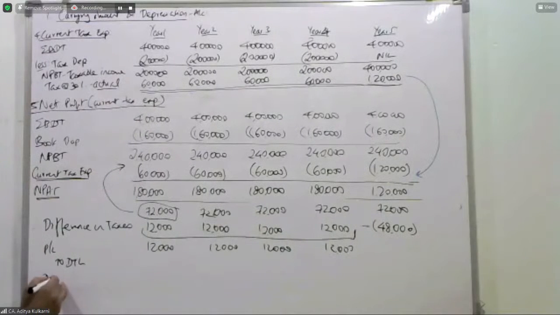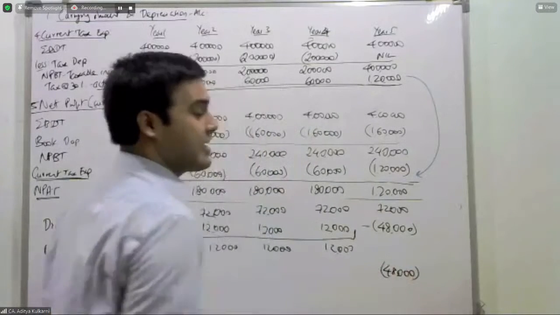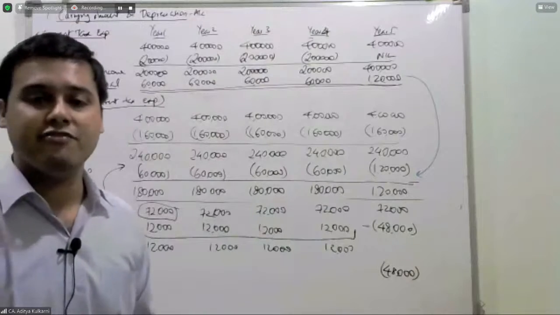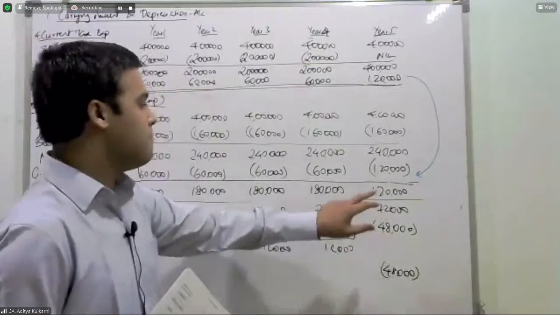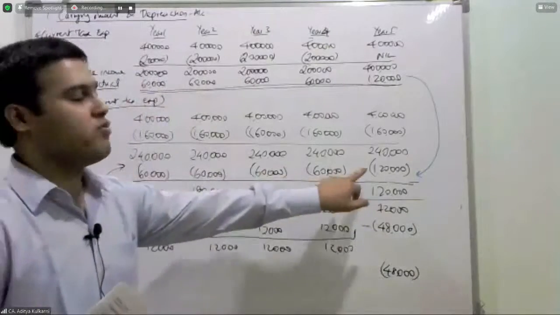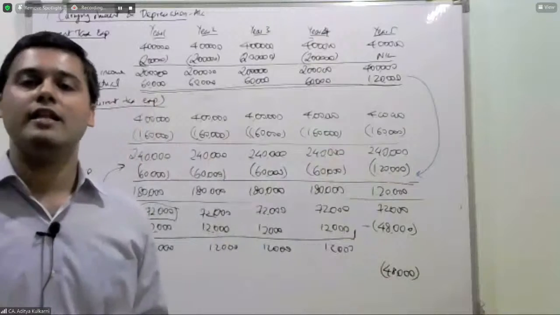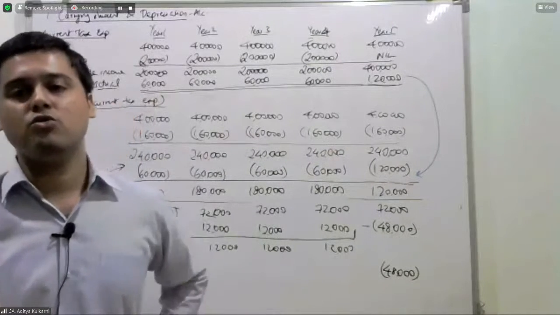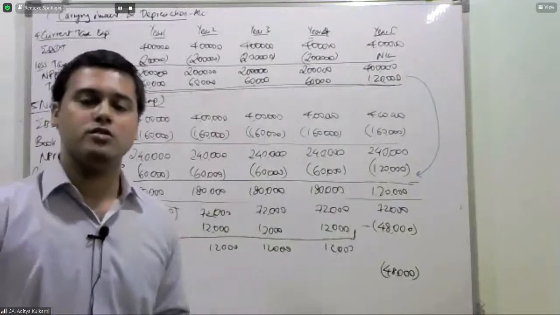So in year 5, DTL to P&L, you would record a deferred tax credit of 48,000. This you compare with current tax expense of 1,20,000. 1,20,000 minus 48, that will again give you 72,000 rupees.